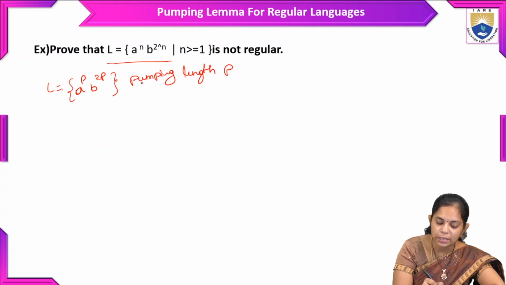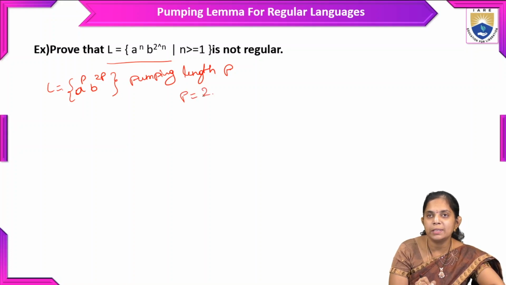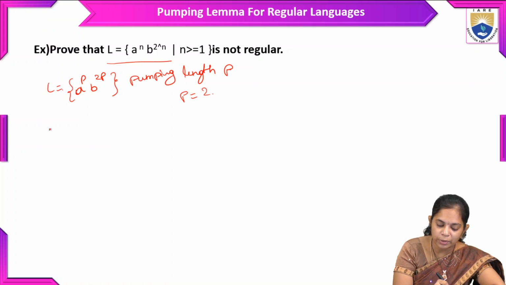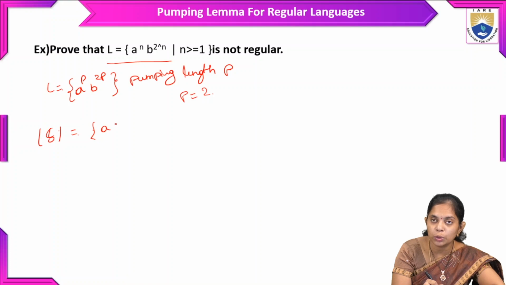Here we will take the p value as 2. So p is equal to 2, and in that we will find the string. If you take p equal to 2, a power 2 is aa, and b power 2 times 2 is 4, so we need to write b four times.